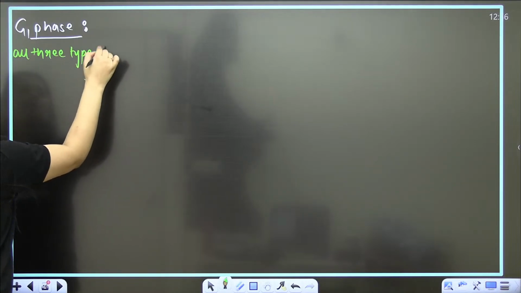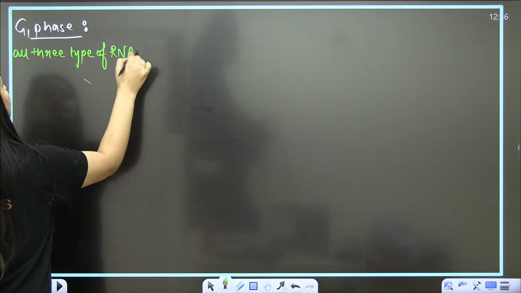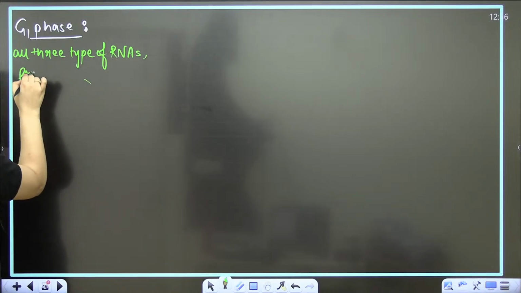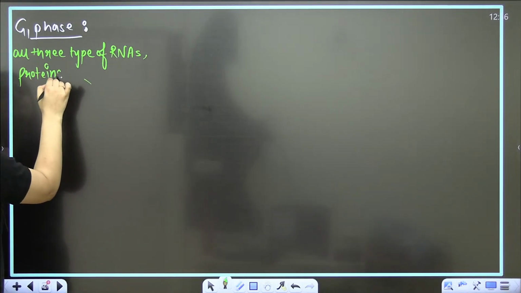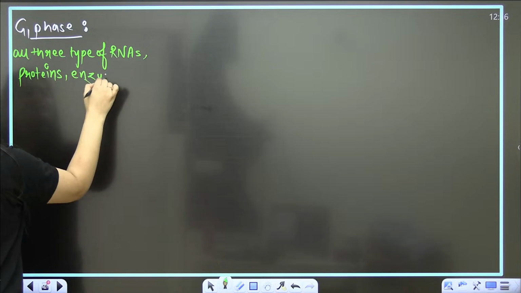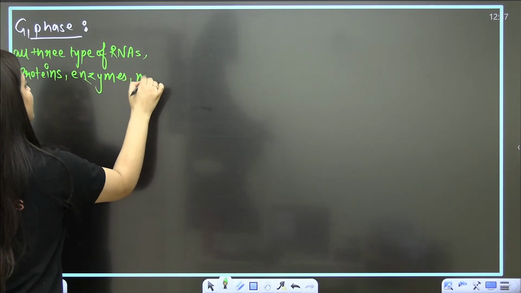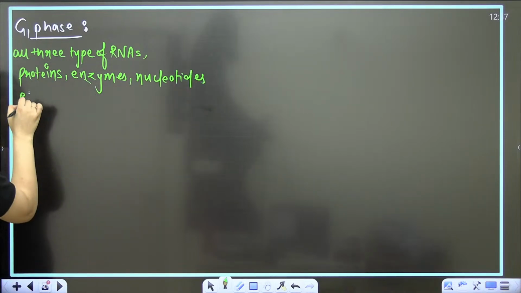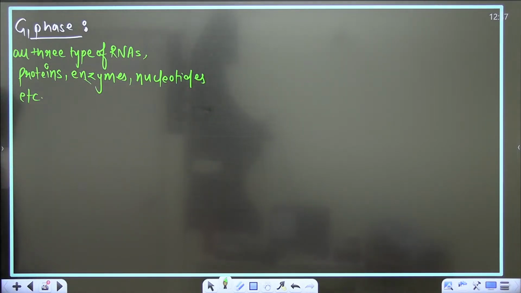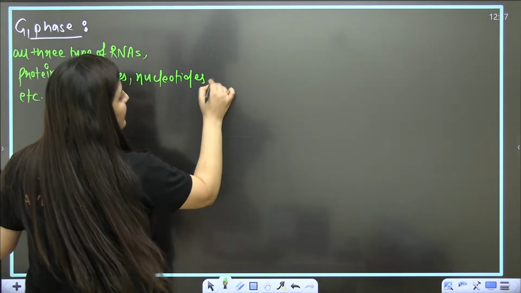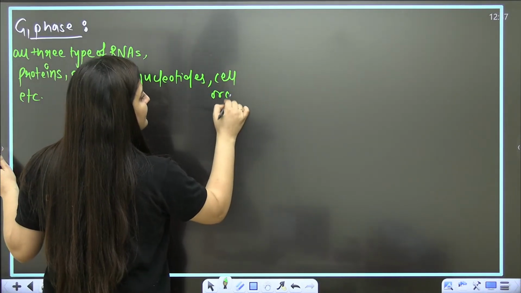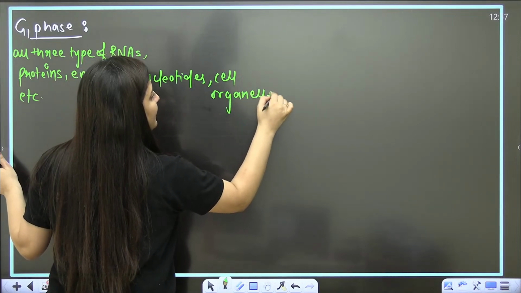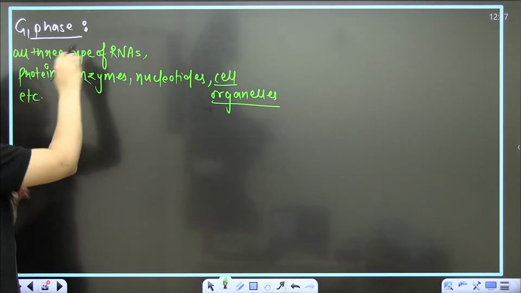All three types of RNAs, proteins, enzymes, nucleotides, etc. will be synthesized. Yes or no? And even I can say cell organelles. All the contents of cell organelles will be duplicated here in this G1 phase.